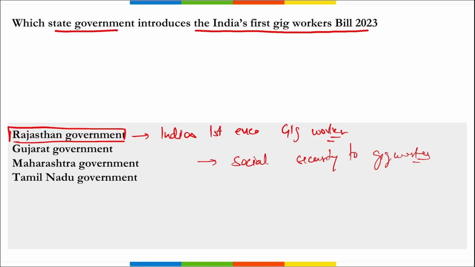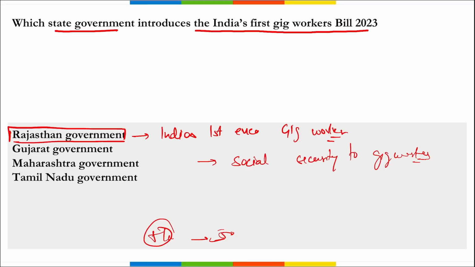A monetary penalty will also be imposed if anyone fails to comply with this act. The state government may fine up to 5 lakh rupees for the first offense and up to 50 lakh rupees for subsequent offenses. Correct? Under this bill, gig workers will be provided with a unique ID which will be applicable across platforms, and the ID will enable such workers to access general and specific social security schemes.